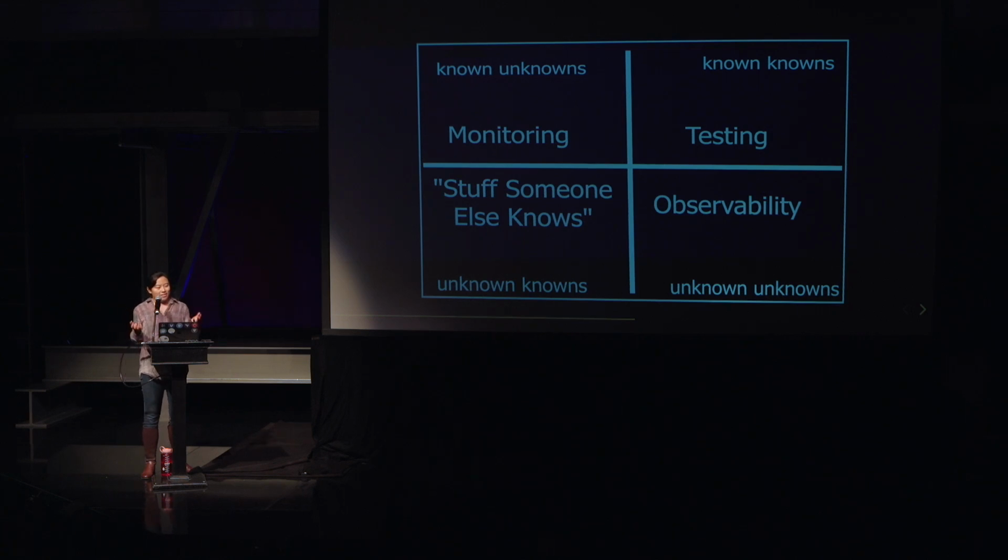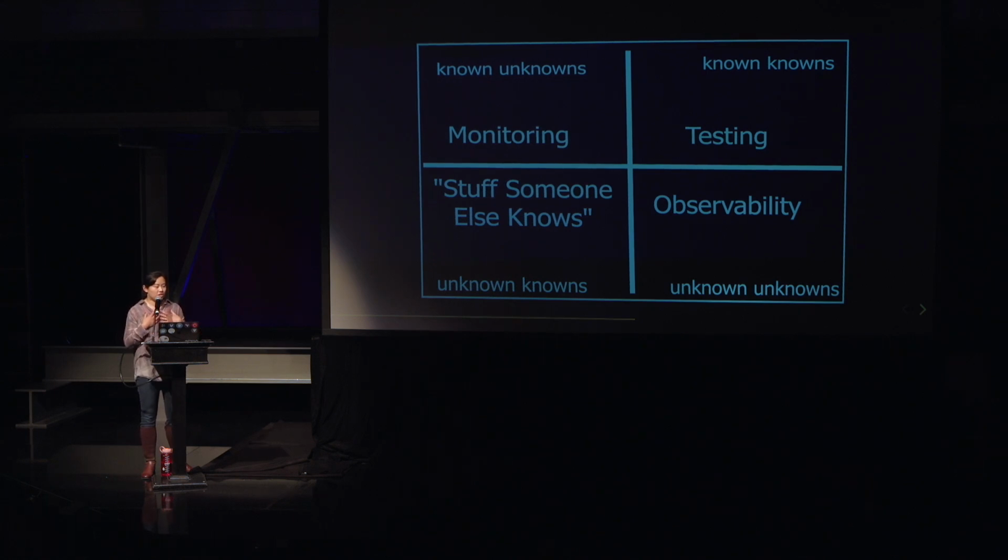Well, here we go. This is a Jez Humble quote that I borrowed, and then I added something else too. So the quote goes something along the lines of testing are your known knowns, monitoring are your known unknowns, and observability are your unknown unknowns. And then I posit that fitness functions are often the things that someone else knows. So those are the unknown knowns. Those are things that maybe someone else in your organization knows about, but you have no awareness of. And this is actually pretty common.